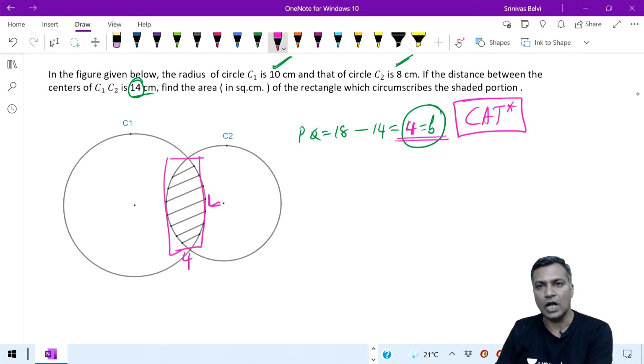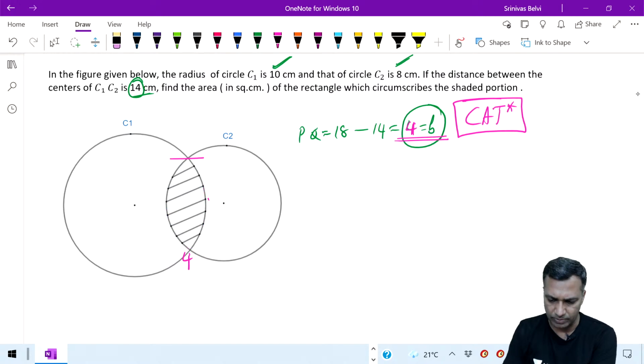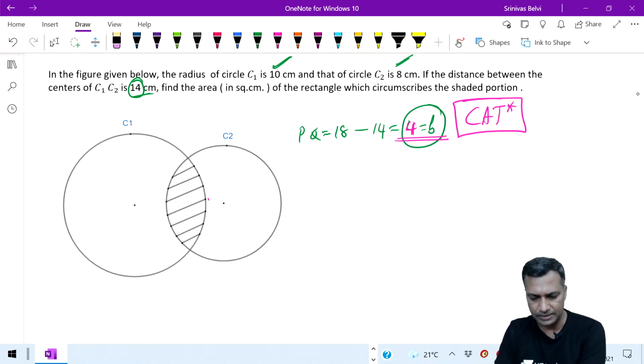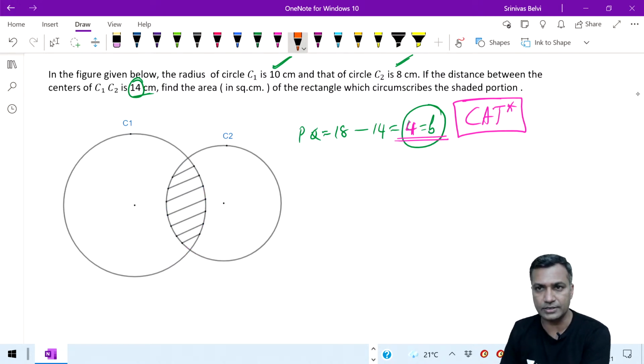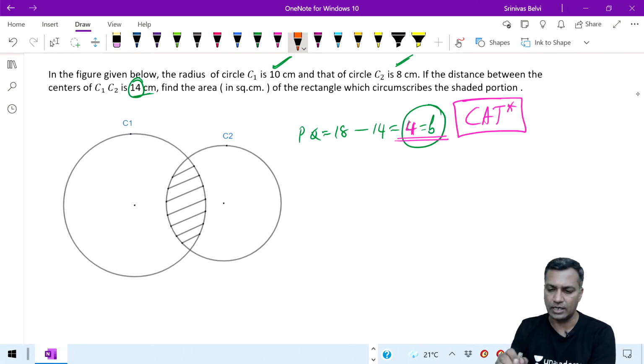The length is coming irrational. So be it. No problem, Rishabh. I removed the answer options, I told you. Let it be irrational, what big deal? Answer options will be there in the exam, right? Answer options would be there in the exam, and they also would be irrational. No issues. Okay, the breadth is clear.